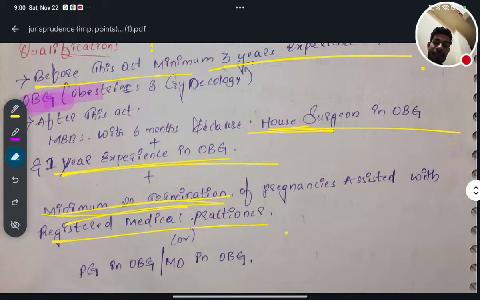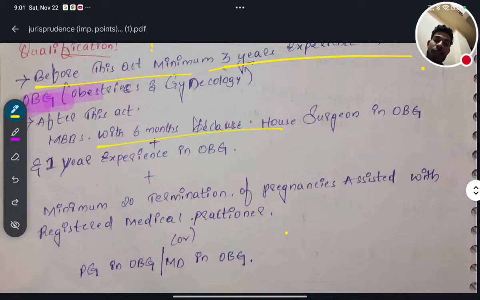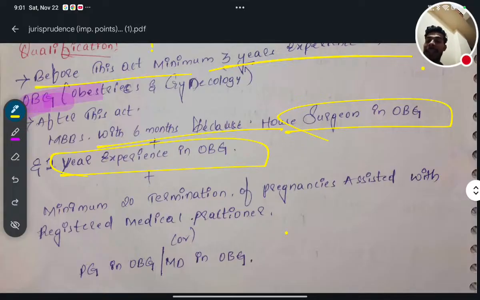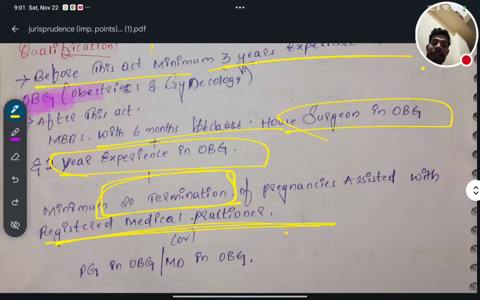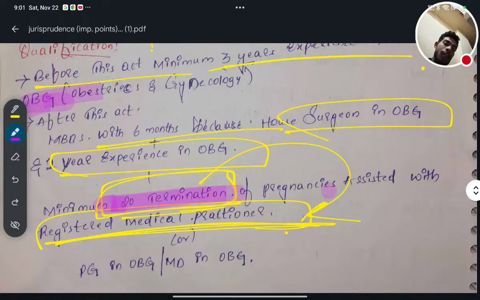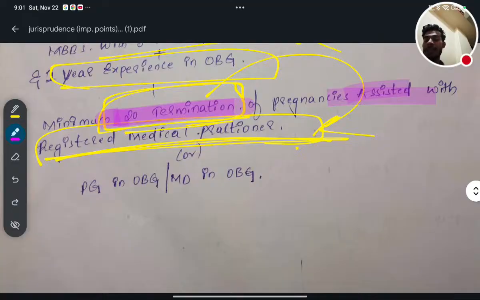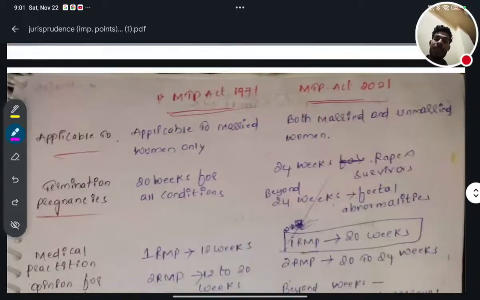Okay, am I clear? That person should have 6 months of house surgeon in obs-gyne and 1 year of experience in obs-gyne, and that person should have that much experience that he had earlier assisted another person who was the registered medical practitioner. He assisted that registered medical practitioner for 20 terminations. He didn't do that, but he assisted the registered medical practitioner. Okay. Or the other person who has PG in obs-gyne or MD in obs-gyne can also do that medical termination of pregnancy. Okay.